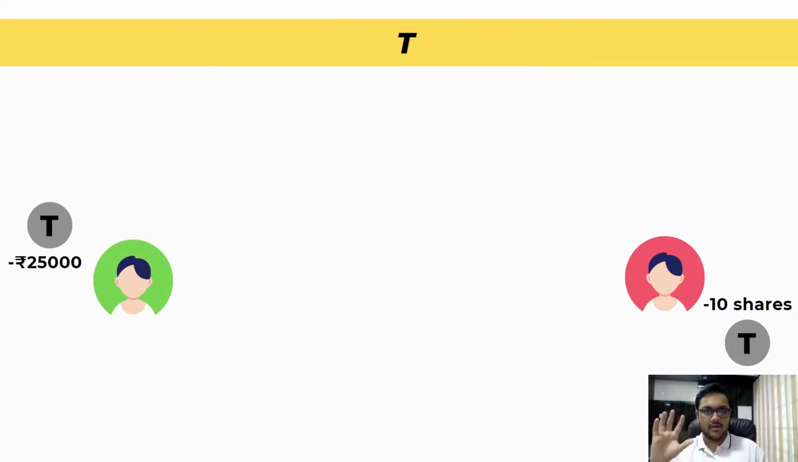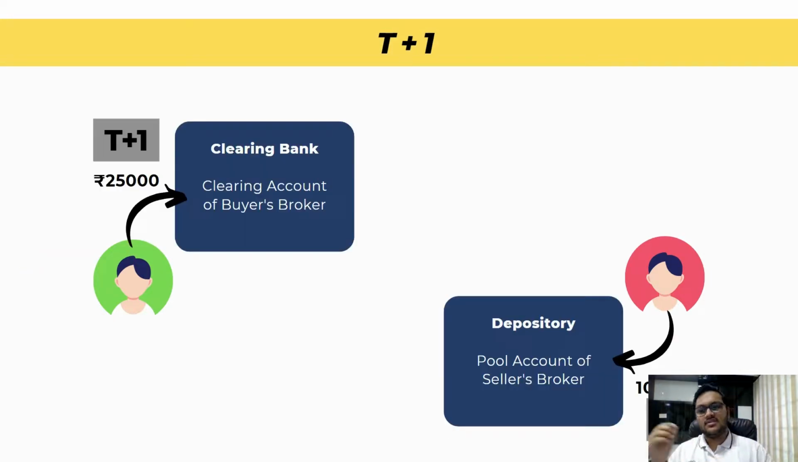Let's repeat it once again so that it's super easy. First is T day: minus 25,000 rupees from the buyer's account and minus 10 shares from the seller's account. Now on T+1, these 25,000 rupees will reach the clearing account of Upstocks, that is the buyer's broker. Those 10 shares will reach the pool account of Zerodha, the seller's broker. Now on T+2,